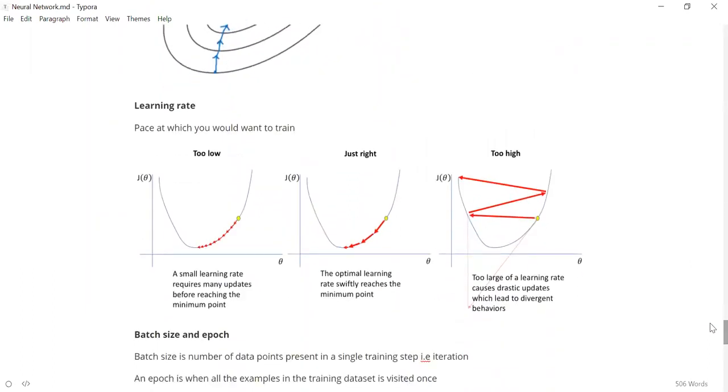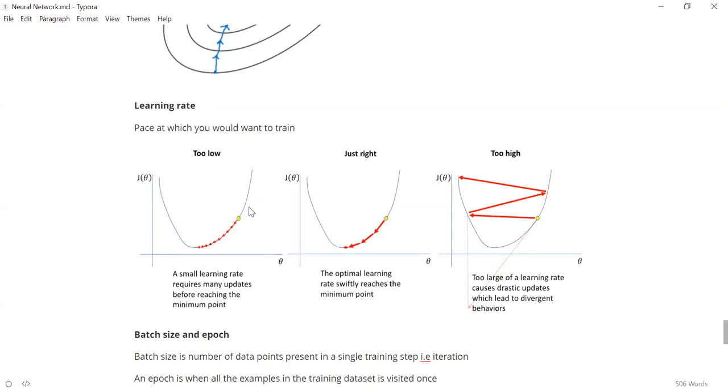So there is another hyperparameter which the person has to tune. So hyperparameter is the learning rate. Learning rate determines how fast you are moving. So if you are using a low learning rate, you are actually going slow. If you are using a higher learning rate, you are going at a faster pace. So learning rate is kind of similar to the pace. So say you are actually dropping a ball, right?